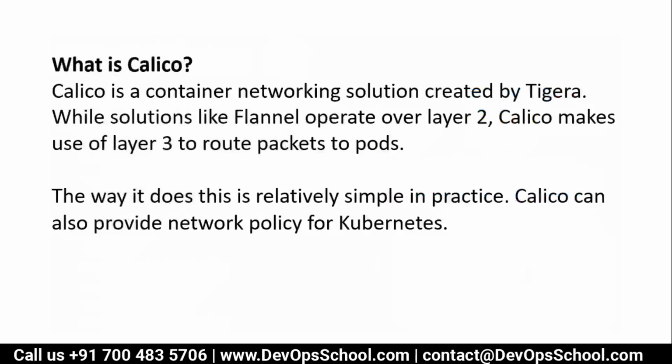So what is Calico? Calico is a container networking solution created by Tigera. While a solution like Flannel operates on layer 2, Calico makes use of layer 3 to route packets to pods. The way it does this is relatively simple in practice. Calico can also provide network policy for Kubernetes.